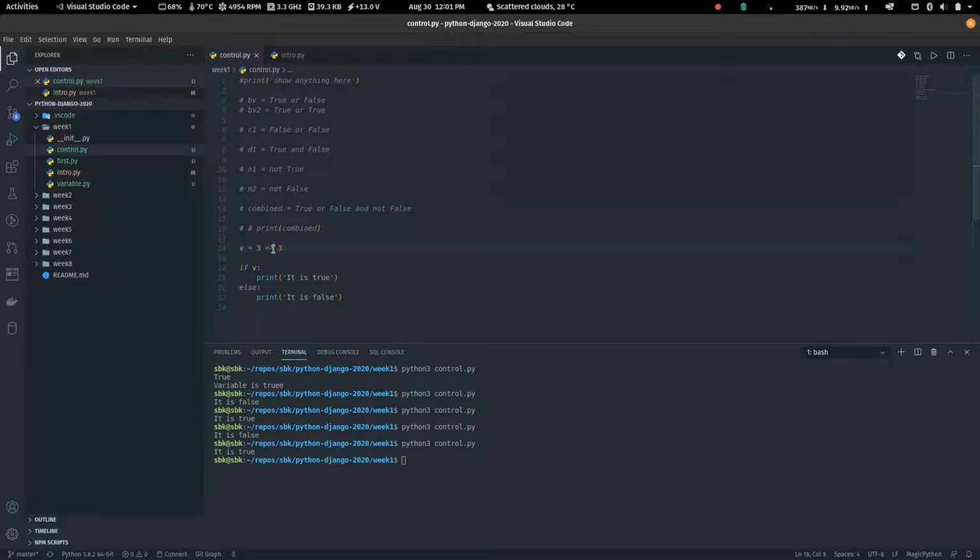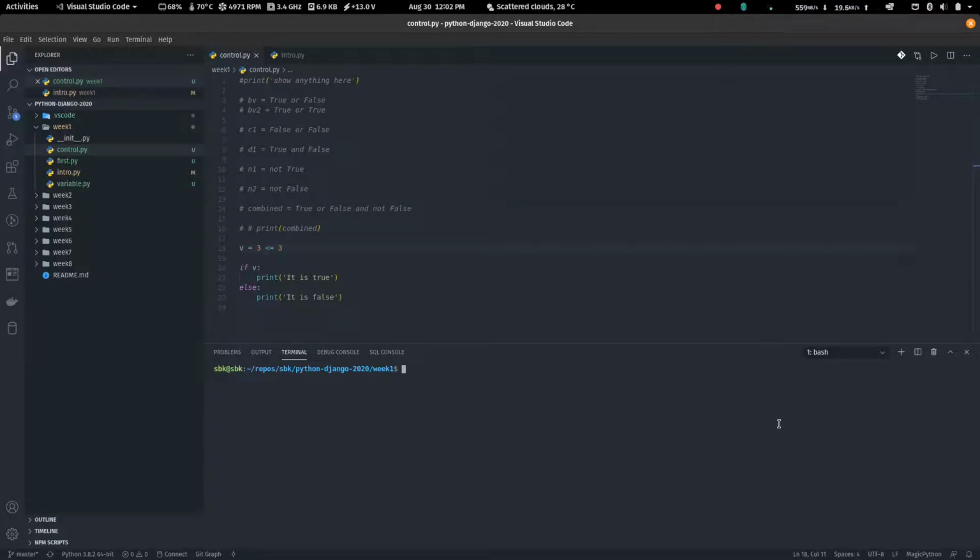Again, these are just things that you already know. Of course, less than, so you can do this. 3 is less than 5, and you see that indeed it's true. And you can do less than or equal to. If I do 3 is less than or equal to 3, what do you think I'll get? True, of course, it has to be true, because even if it's not less than, it is equal to it. So that's the logic part of programming. A lot of logic.